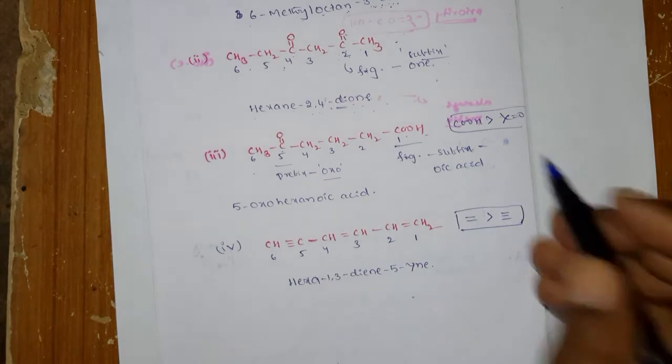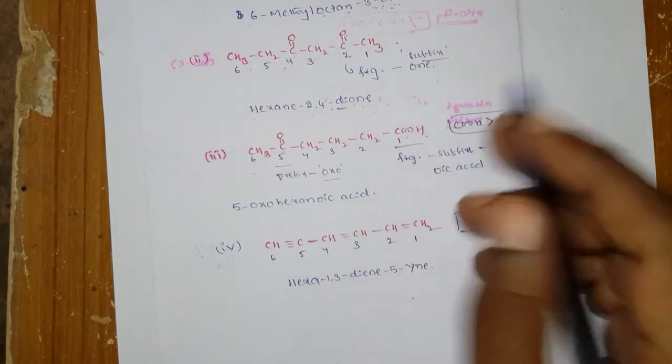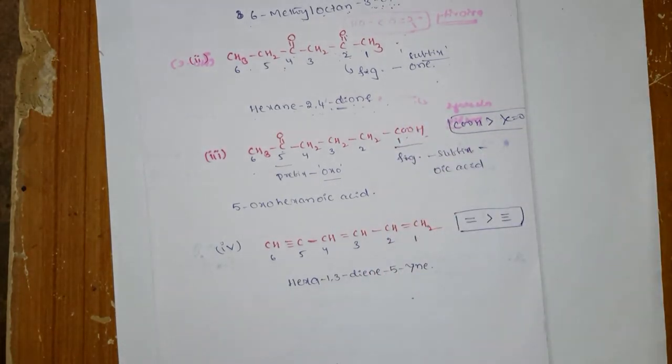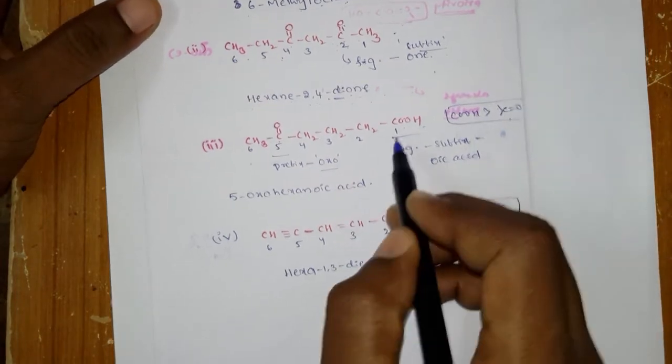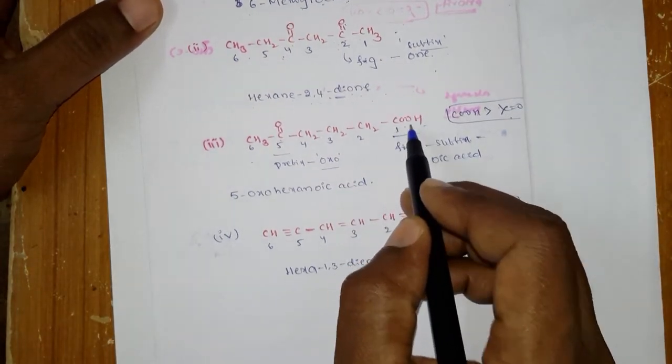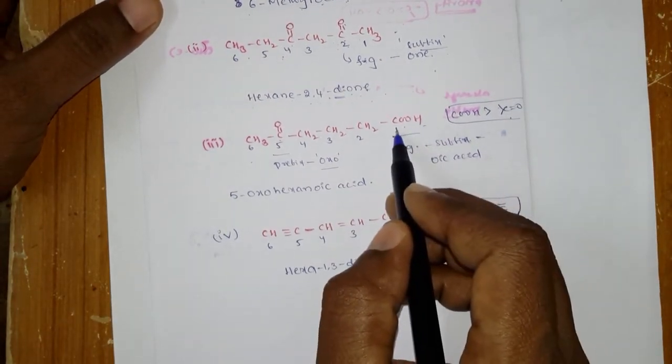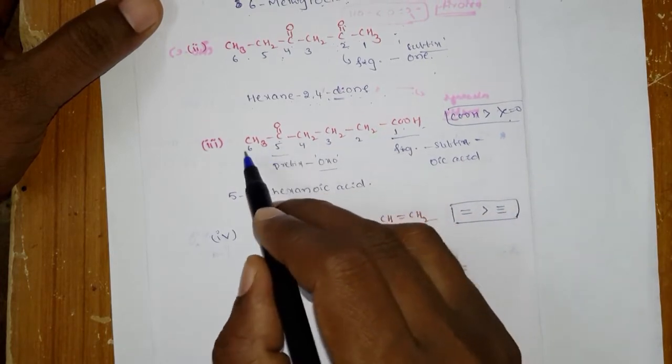So which one has a high priority? Obviously the COOH should get the highest priority rather than the C=C double bond, so you have to start the numbering from COOH. So you start from 1 2 3 4 5 6.